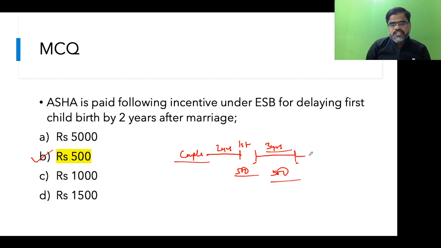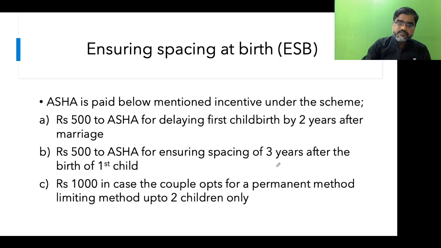Now if Asha is able to advocate and ensure that the couple goes for a permanent method of contraception, for example tube ligation or vasectomy, then she is entitled to get rupees 1,000. Okay, so this is the way we remember.